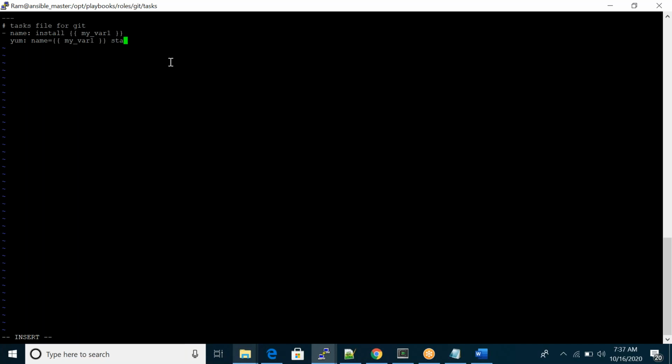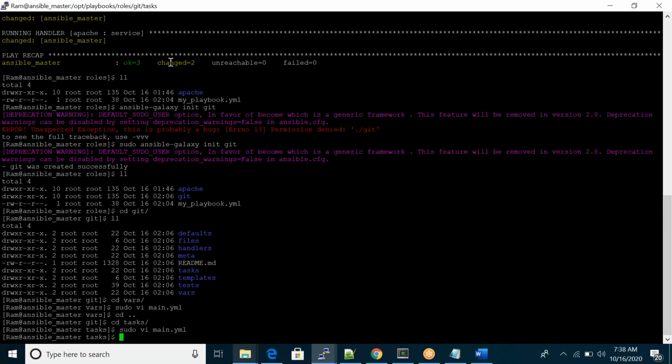Name, state equal to present. That's okay. The remaining things, notify, handlers, conditions, are up to your wish based upon your requirement. Here I'm not doing any handlers, just something simple. I just mentioned my variables and tasks. The remaining things, as per your requirement, you can mention or you can ignore also. No issues.